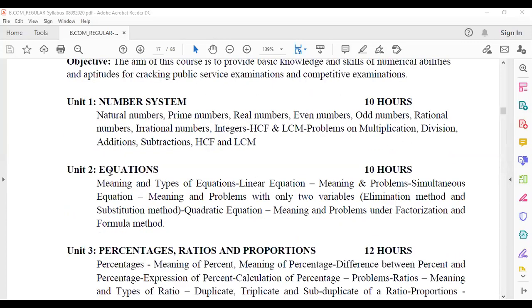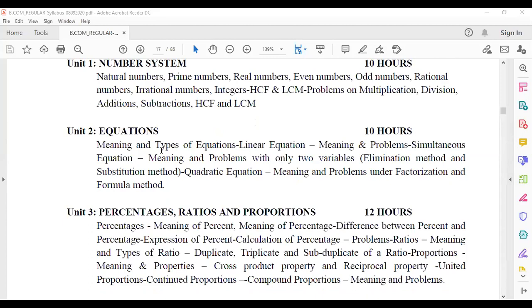Now going on to the next chapter, that is equation. Now in equations, let's see what all will happen. Now in equations, we have meaning of equations, types of equations. Okay, so we are going to first see a little theory, a very little bit of theory about what equation means and what are the types of equations. See, this subject is so nice that you will have a little application of this in your third semester, that is next year, when it comes to financial management. So this basic mathematics will be applied in finance in any level of finance that you study.